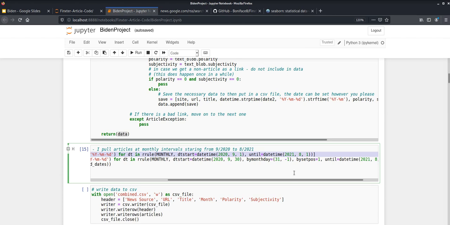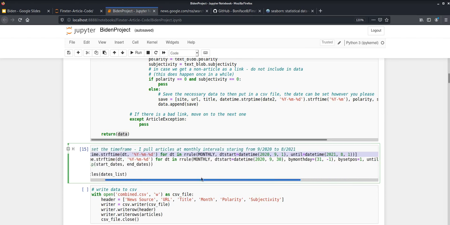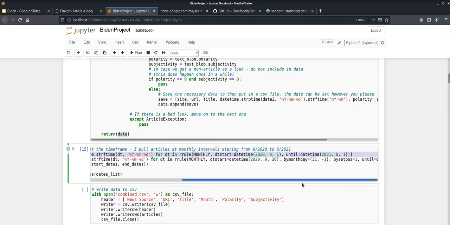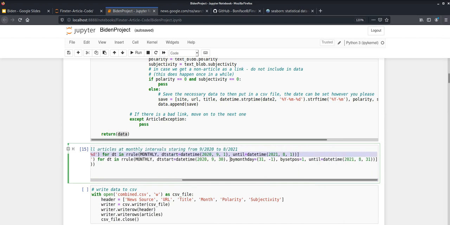And with the intervals we put in, we then get a list of each first day of the month in the period we set. And these will be our list of start dates. For the end dates, it's a little more tricky because, as you know, each month does not have the same number of days, but we can alleviate this problem by just adding this little snippet of code here.